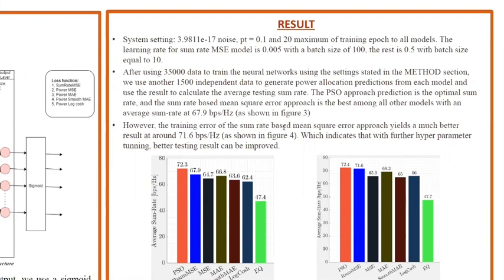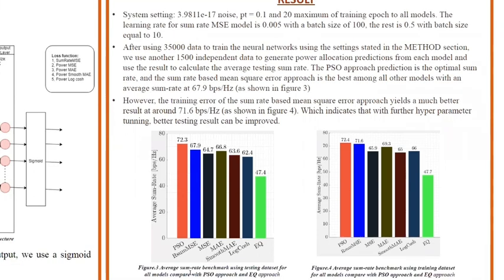After using 35,000 data to train each of the neural networks, we use another 1,500 independent datasets to test each of the networks in terms of the average sum rate. And our proposed sum rate-based mean square error approach neural network yields the best overall average sum rate compared to all other neural networks.